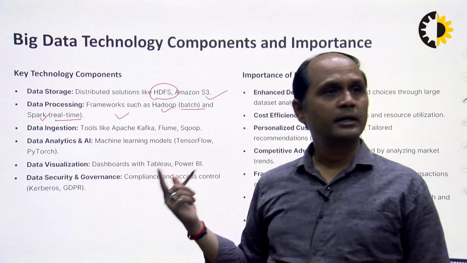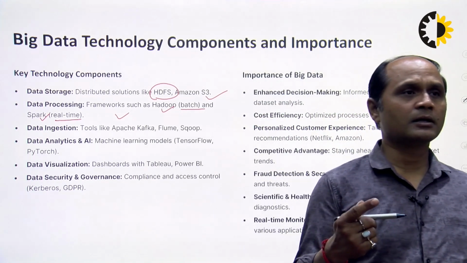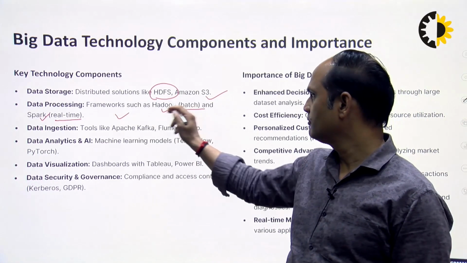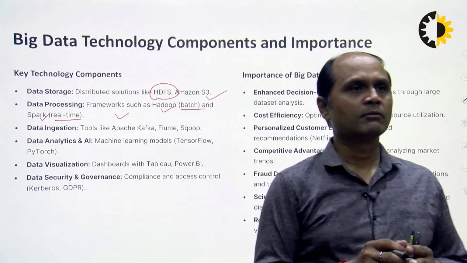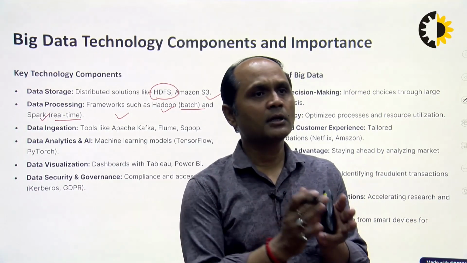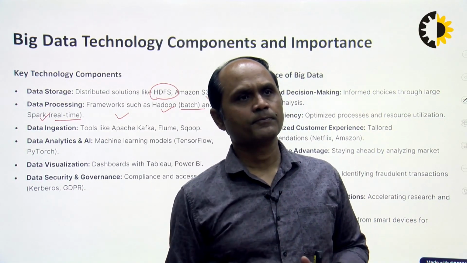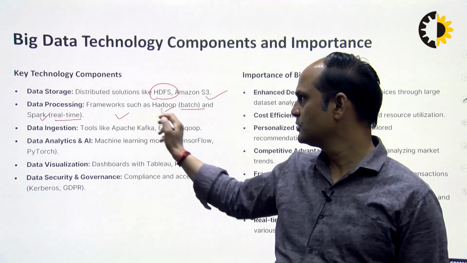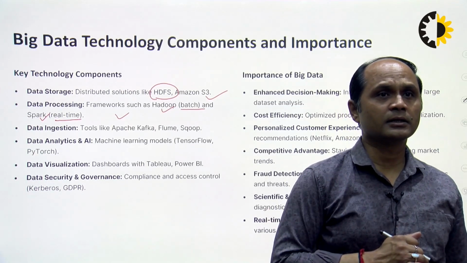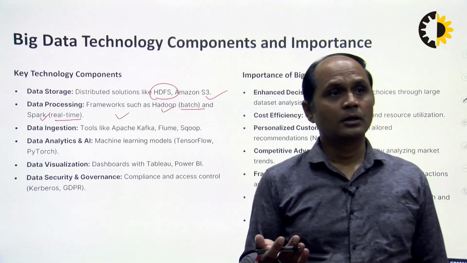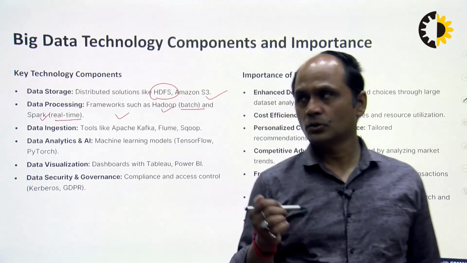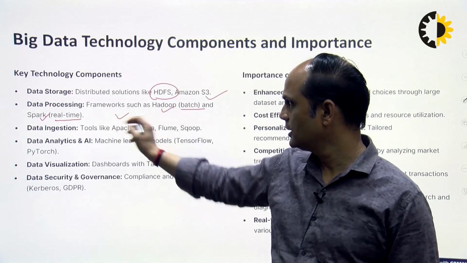In real-time analysis, we want to do analysis based on a real-time scenario. In Hadoop, we can make small batches of similar types of jobs in one particular batch and process it. This is the framework that we use in Hadoop. And with Spark, we want live streaming. Suppose we have cricket commentary, the cricket score. That is an example of Spark. So these are the tools that we can use for data storage and data processing.